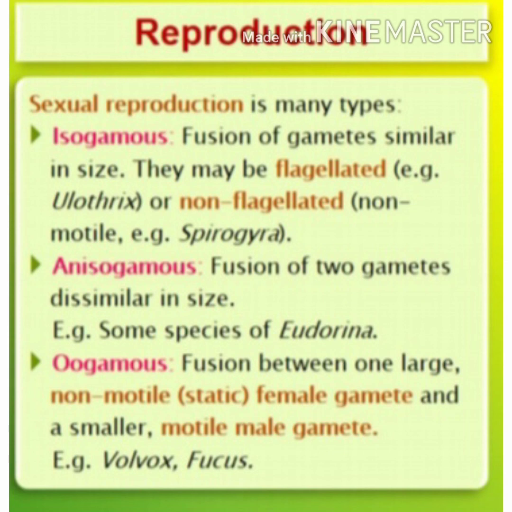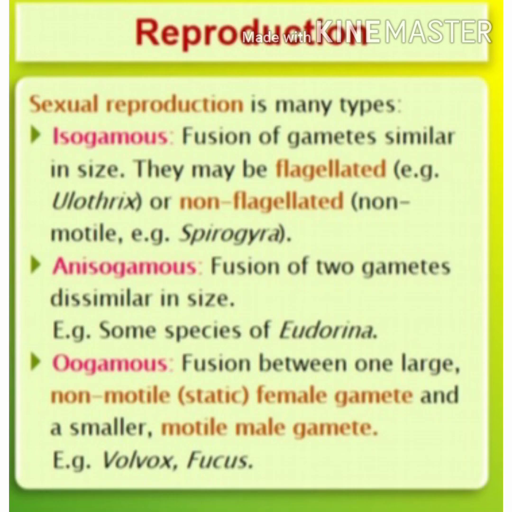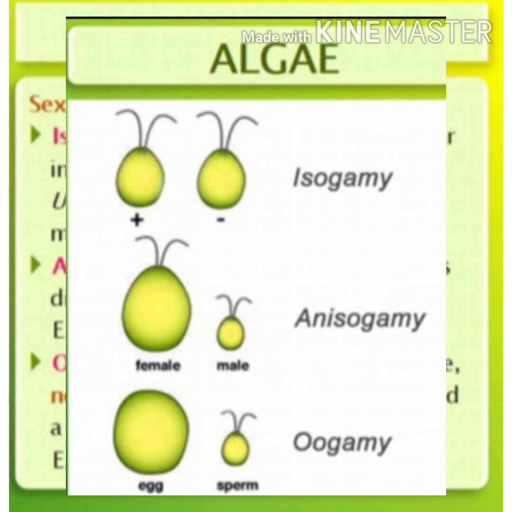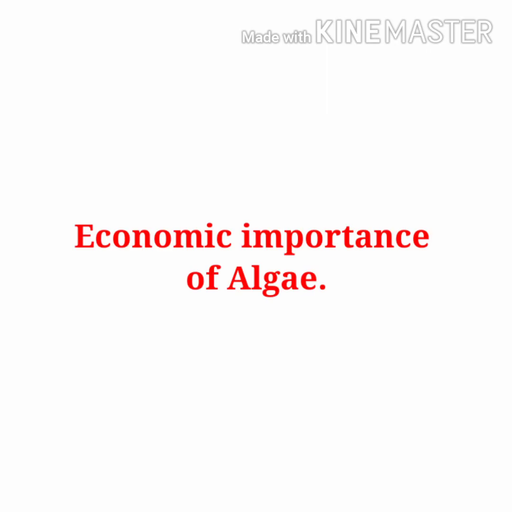In anisogamous type, two gametes which are dissimilar in size occur. Example, some species of Eudorina. Then comes the oogamous type. Here, fusion between one large non-motile female gamete and small motile male gametes can be seen. That type of reproduction is called oogamous type. Example, Volvox and Fucus.